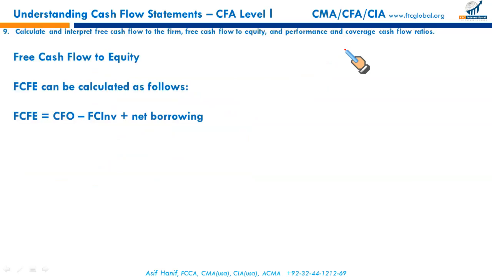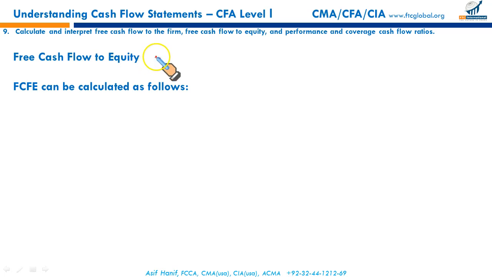Next is free cash flow to equity. What is free cash flow to equity? Free cash flow to equity is basically after-tax cash flows adjusted for fixed capital investment and borrowing. This is the cash flow that would be available for distribution to the common stockholders. Free cash flow to equity is the cash flow that would be available for distribution to the common shareholders.